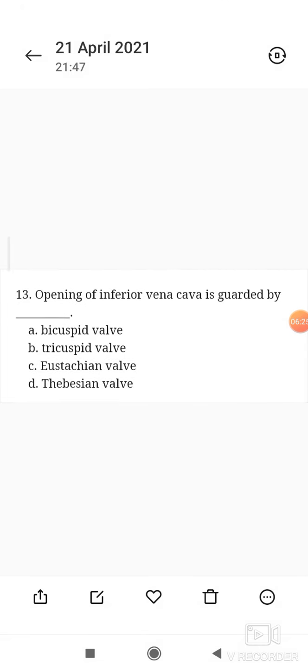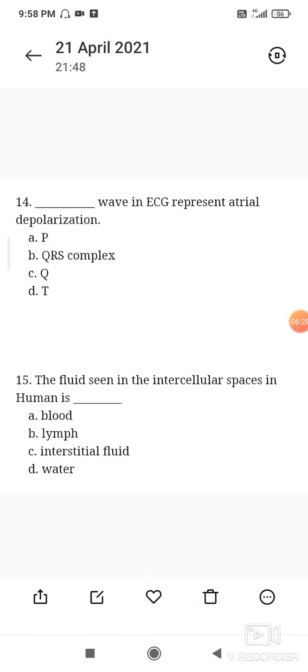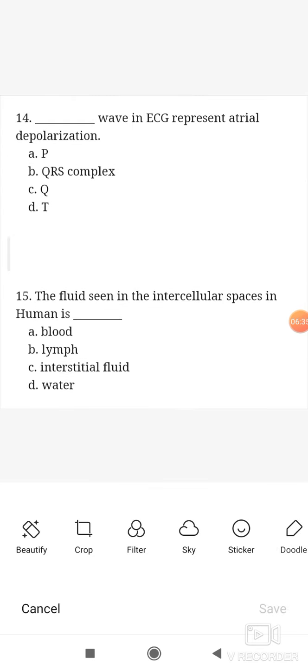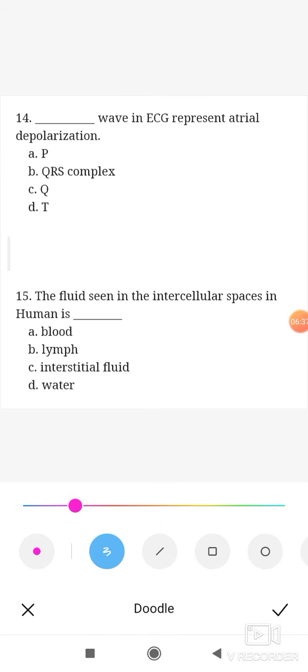Next question is, which wave in the ECG represents atrial depolarization? So P wave in the ECG represents atrial depolarization. Last question, the fluid seen in the intercellular spaces in humans is interstitial fluid. So interstitial fluid is present in the intercellular spaces.